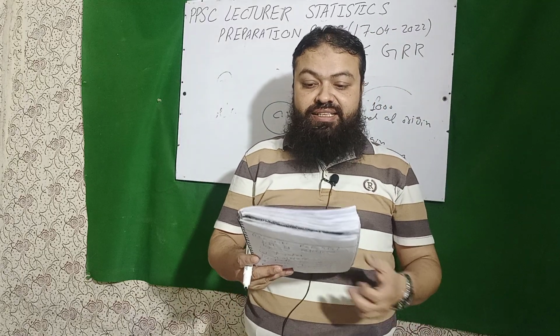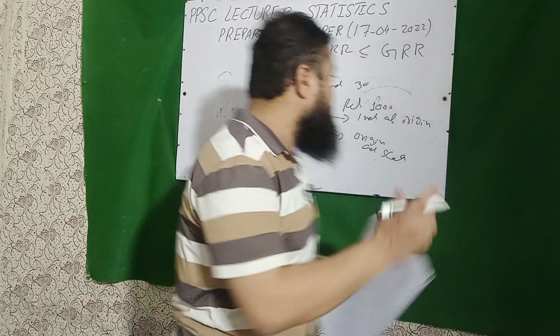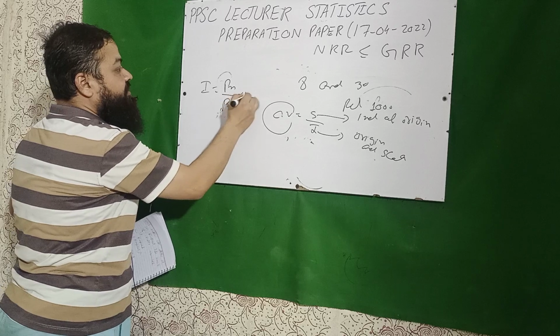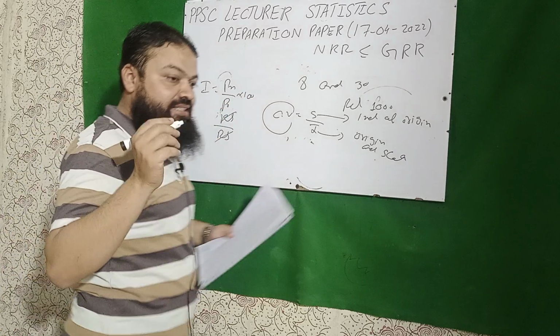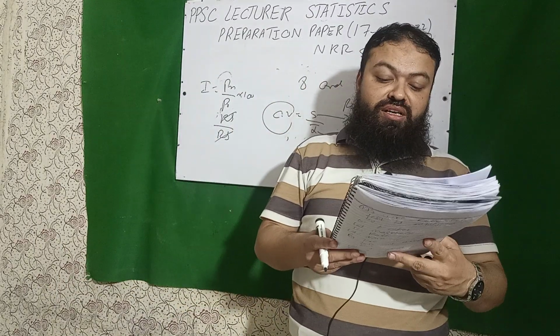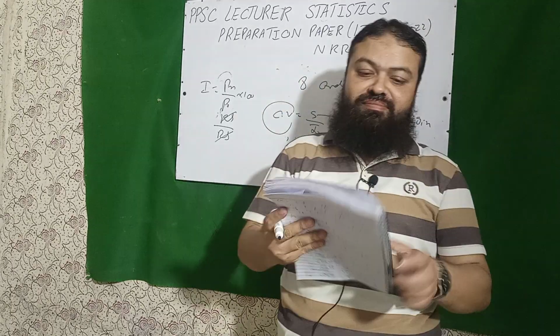Next, when the data is in rupees, the unit of index number is no unit. Index number is, for example, Pn over P naught multiplied by 100. It is in rupees, it is also in rupees. These will be cancelled. Index number has no unit. CPI is also called consumer price index number, is also called cost of living index number.